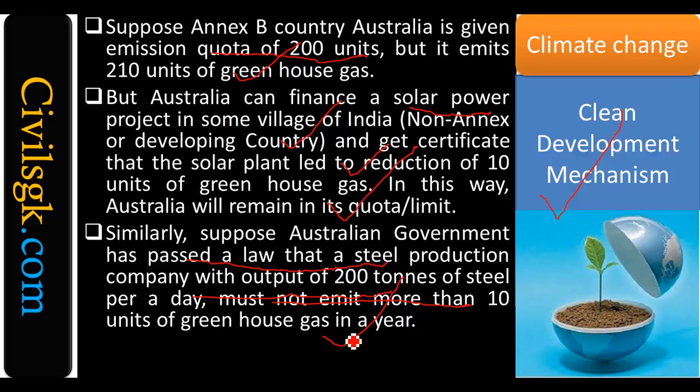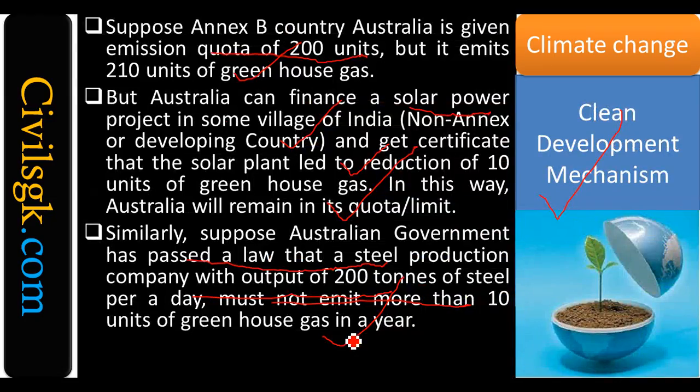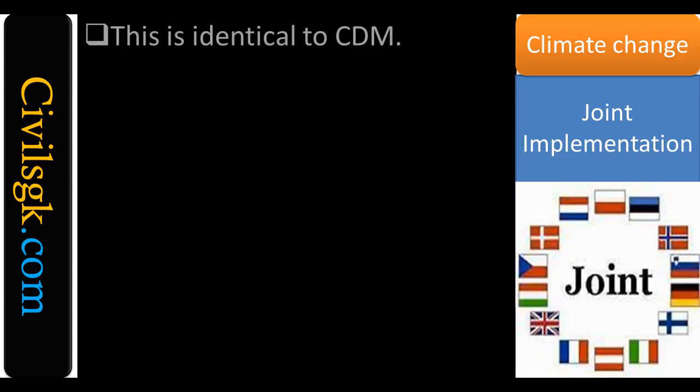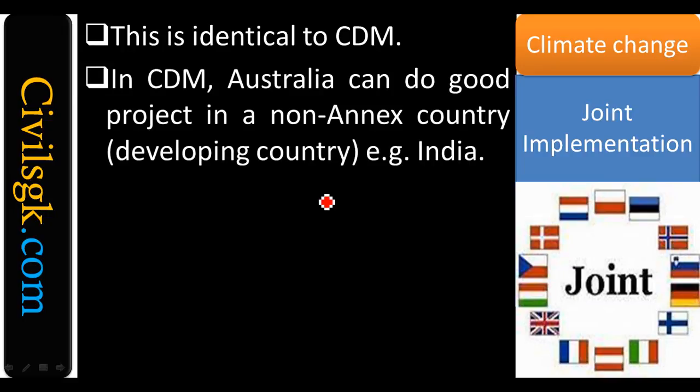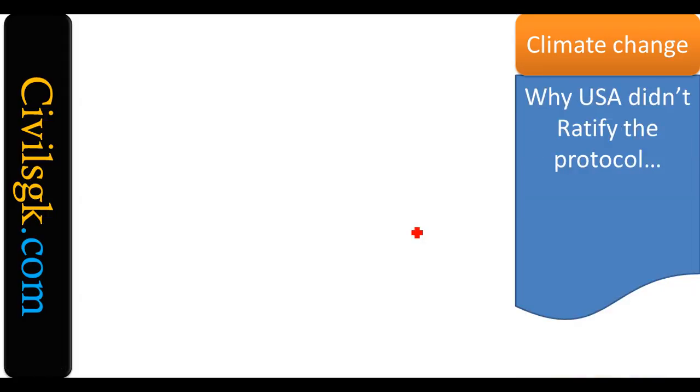So now that steel company has to come to India and finance some other project in India, get the 10-unit certificate and produce it to the Australian government. This is what you call the clean development mechanism and joint implementation. This is similar to the clean development mechanism. Australia can do a good project in a non-Annex country like India, a developing country, to meet the quota. It's as simple as that. You got my point? Right.